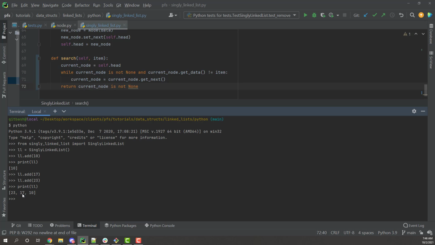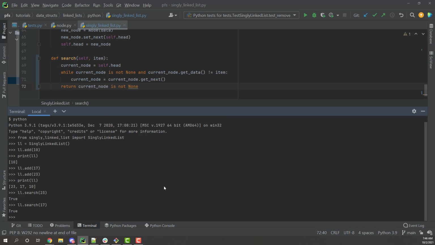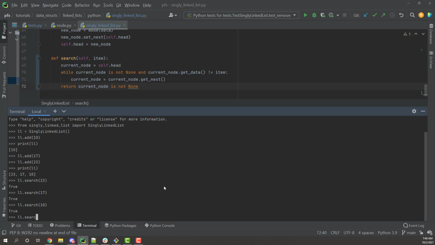I got 23 as my head, 17 as the next node, and then 10 is the last node in the list. So if I do ll.search for 23, I should find it. ll.search for 17? That's perfect. ll.search for 10. And if I do ll.search for negative something, it's false. ll.search, we can search for a string. ll.search, we can throw a dictionary in there probably, because the data type we're searching for really doesn't matter.